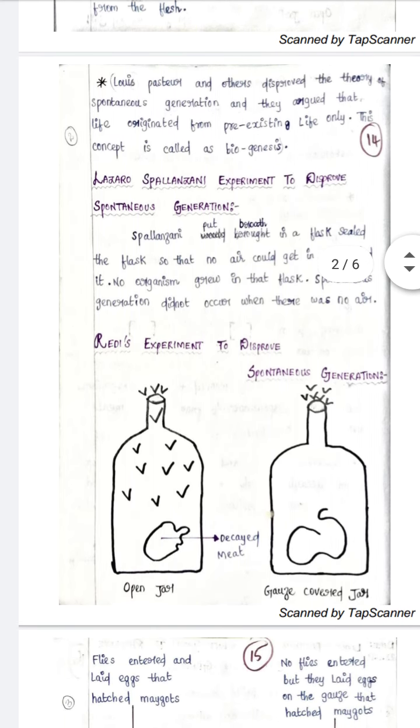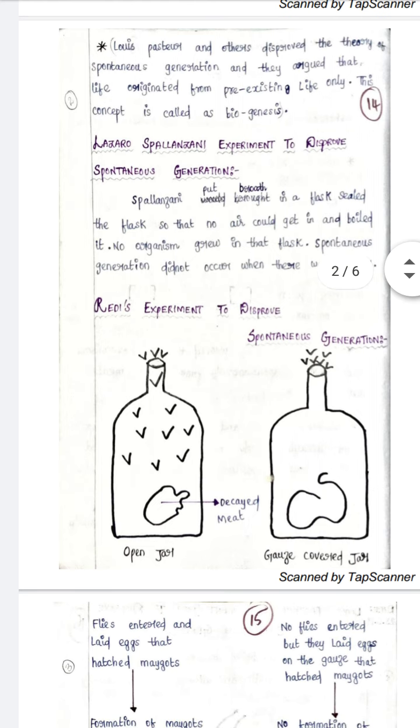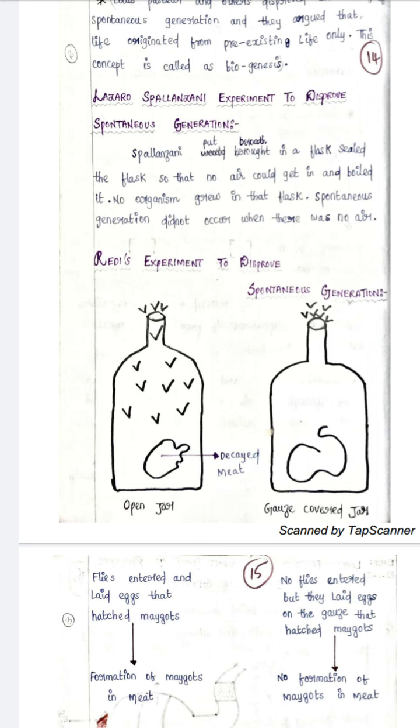So Lazzaro Spallanzani did an experiment to disprove spontaneous generation. What he did was put a broth in a flask, seal the flask so that no air could get in, and boil it. A broth is nothing but a meat soup.